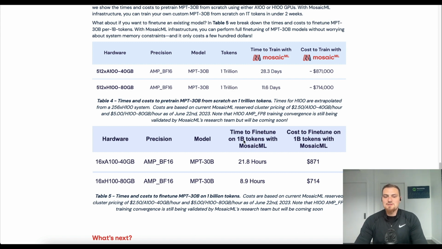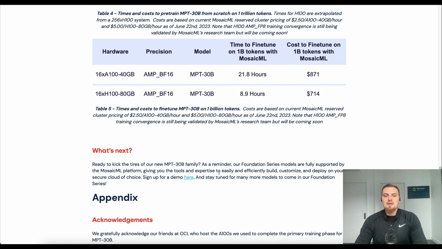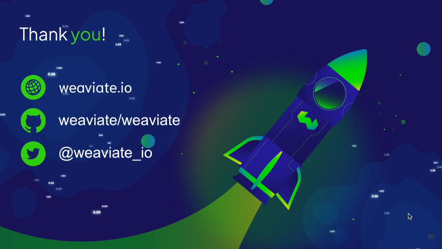So super interesting detail. They describe signing up for the demo with the Inference API, and again, it's on Hugging Face Spaces. Thank you so much for watching this video on MosaicML's MPT 30 billion models.